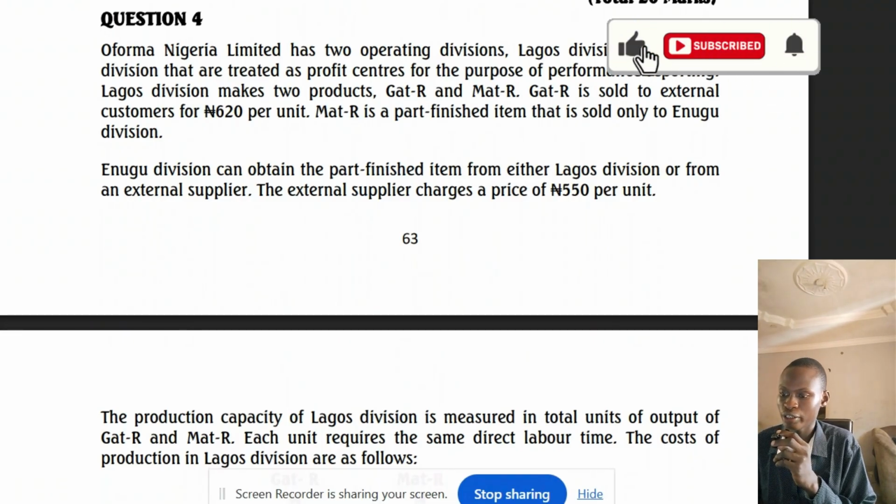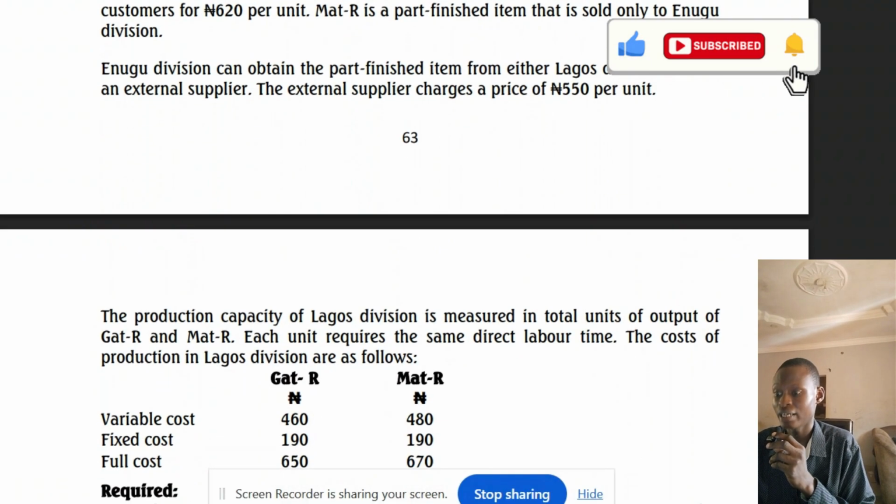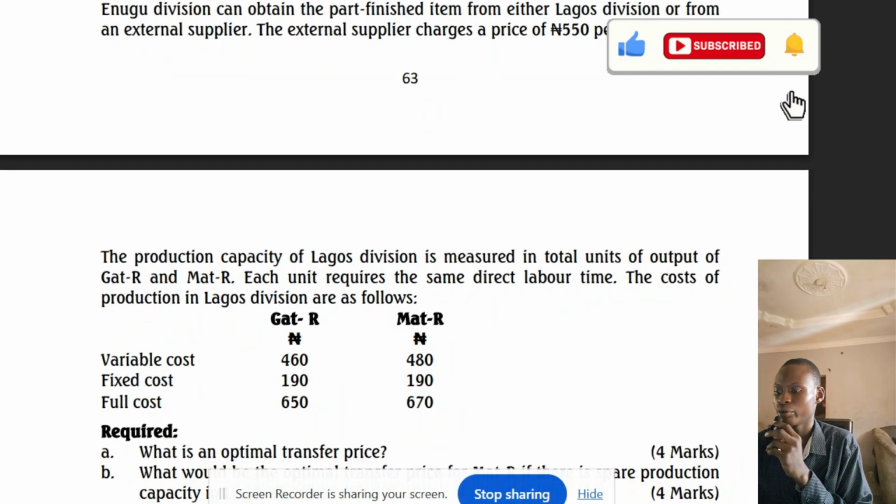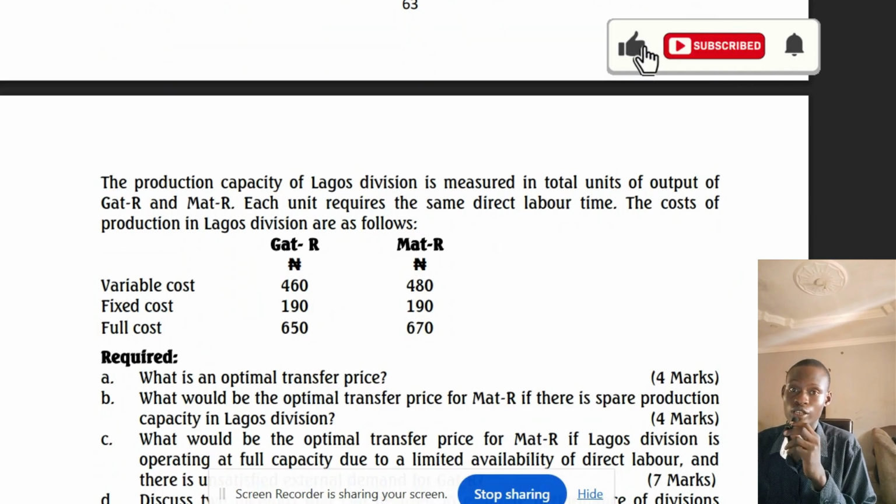Enugu Division can obtain the part finished item from either Lagos Division or from an external supplier. The external supplier charges a price of 550 naira per unit. The production capacity of Lagos Division is measured in total units of output of MAT-R and GAT-R. Each unit requires the same direct labor time. The costs of production in Lagos Division are as follows. They gave us that. They now said, what is an optimal transfer price?